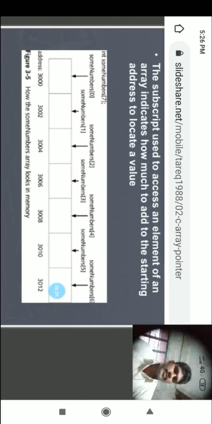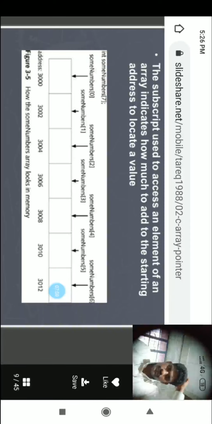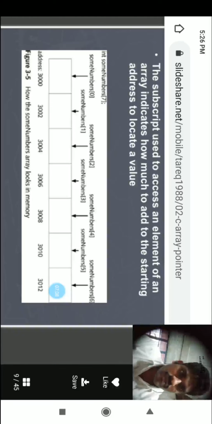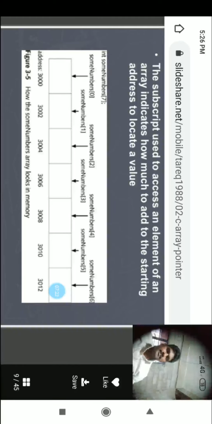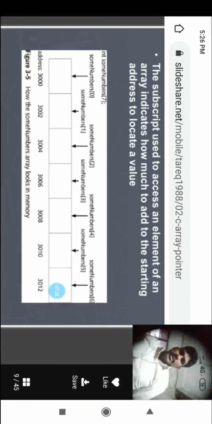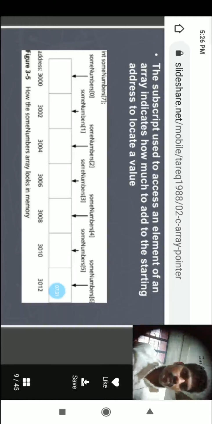These are all the elements: 1, 2, 3, 4, 5, 6, 7. The size of the array is 7. The addresses are 3000, 3002, 3004, 3006, 3008, 3010, 3012. The array is named sum number, with size 7: sum number 0, sum number 1, sum number 2, sum number 3, sum number 4, sum number 5, sum number 6. The address of sum number 0 is 3000. The address of sum number 1 is 3002, then 3004, 3006, 3008, 3010, 3012.